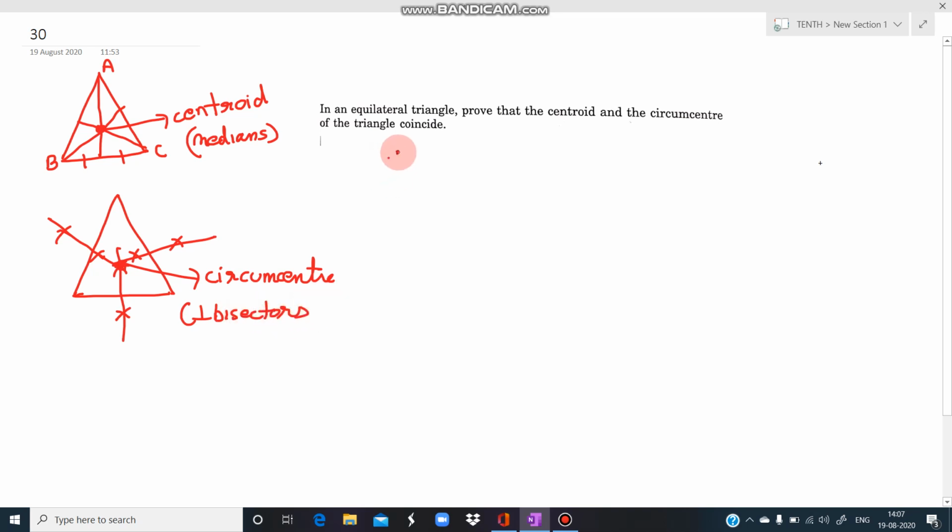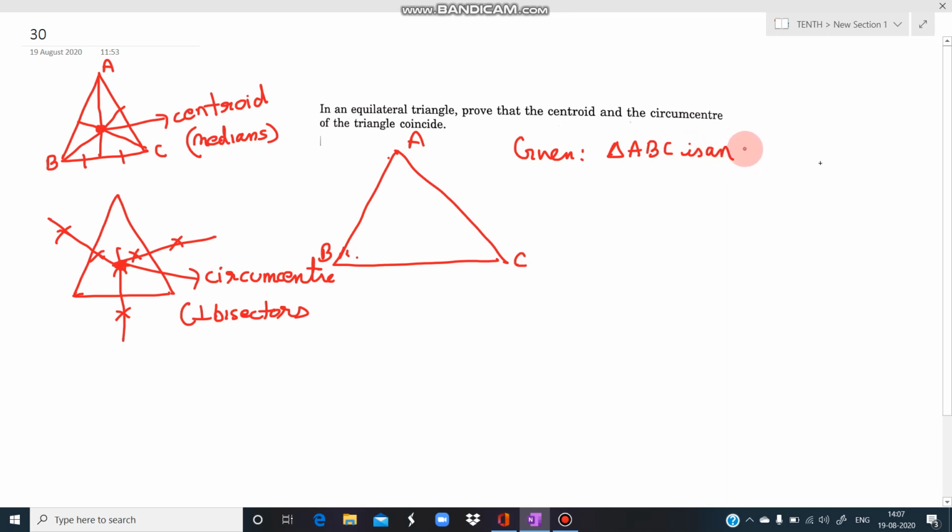We have to show that in an equilateral triangle, suppose this is equilateral triangle ABC, the circumcenter and centroid are the same point. Okay, so how are we going to show it? First of all, we are given that this triangle ABC is an equilateral triangle.